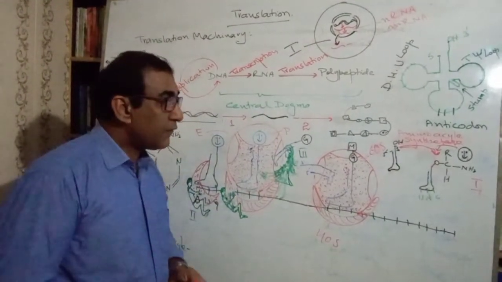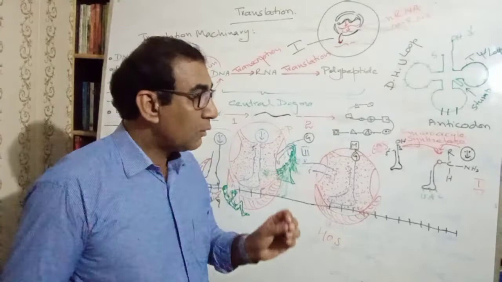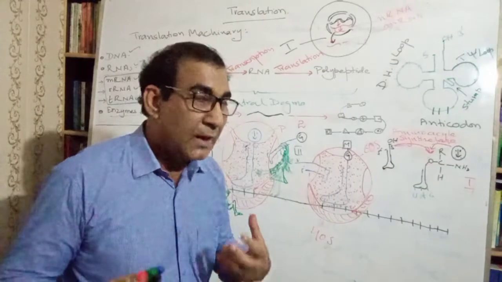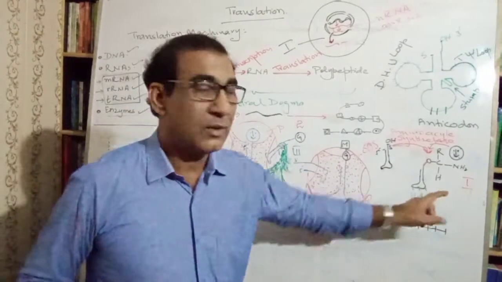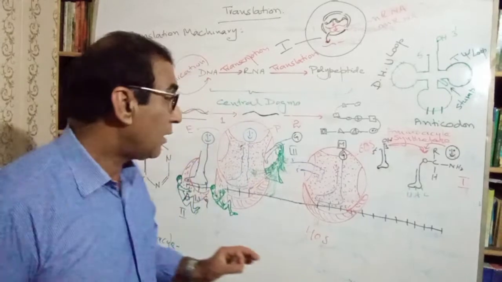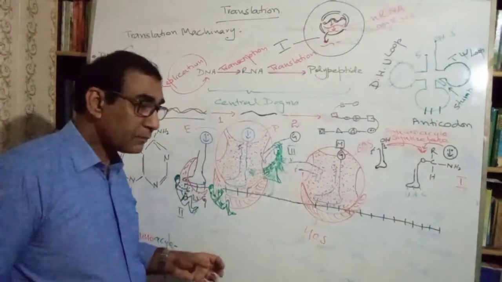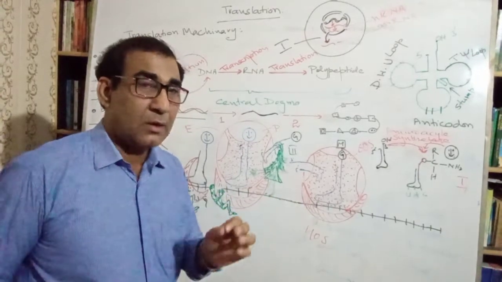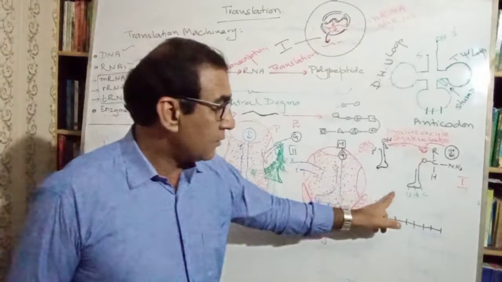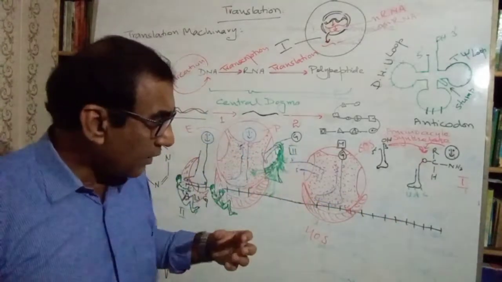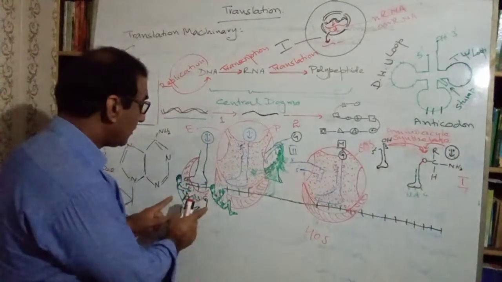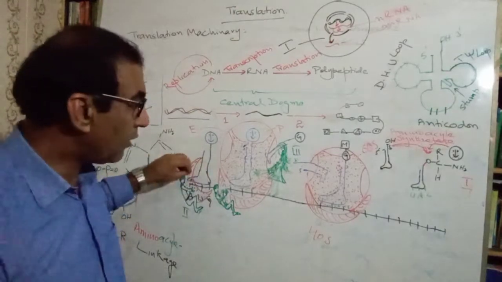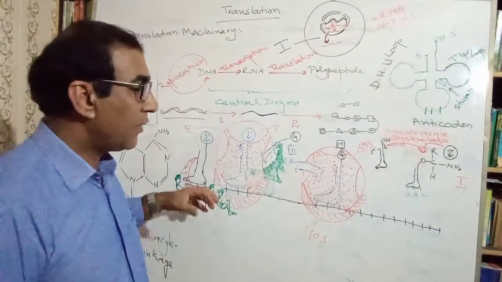The first amino acid tRNA which is formed carries methionine. The initiation codon of all the transcripts is the codon for the first amino acid, to initiate the polypeptide chain, and that is methionine.